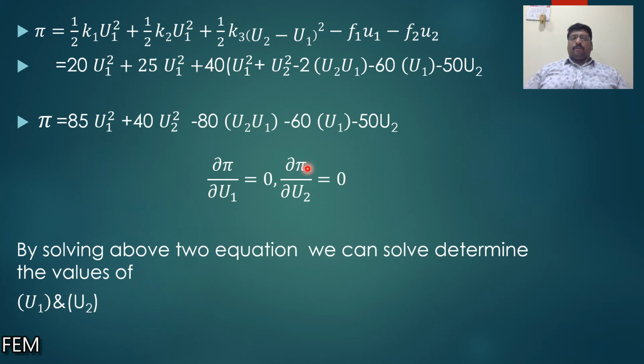Correspondingly, if I take dou pi by dou u2 equal to 0, I have 80 u2 minus 80 u1 equal to 50. By solving these two equations, I can derive the displacement fields u1 and u2, which have to be minimized to maintain the body in the equilibrium state. Okay.